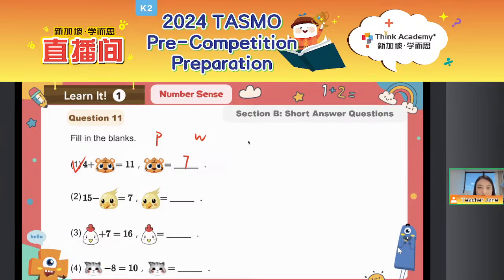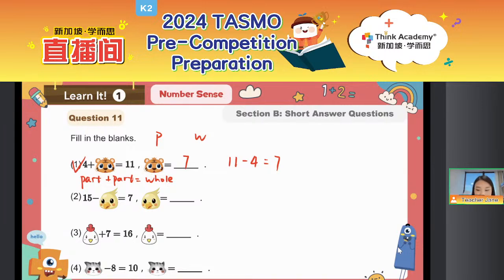And then let's think about the part and whole relationship. Is this part or whole? The tiger. Yeah, it should be the part, right? A missing part, because we just discussed that part plus part equals the whole. So if we are looking for a missing part, what we need to do is just use the whole, the total 11, to minus the 4 to get the final answer. That should be 7. Good job, everyone. So when we are doing addition and subtraction, we can always think about the part and whole relationship to help us. Okay, good job, everyone.